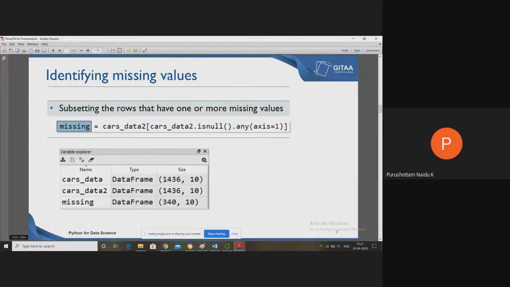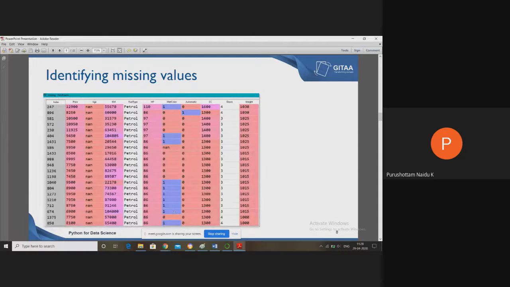The missing data frame contains 340 NaN values across 10 columns. In total, out of 1436 records, we have 340 records with missing values. These may be record index numbers that have some missing values. For example, records at index 247, 886, 581 have NaN, and 1236 also has NaN, like that.